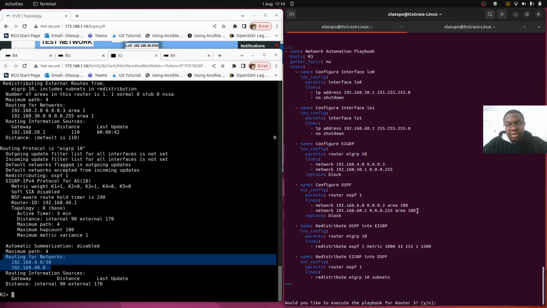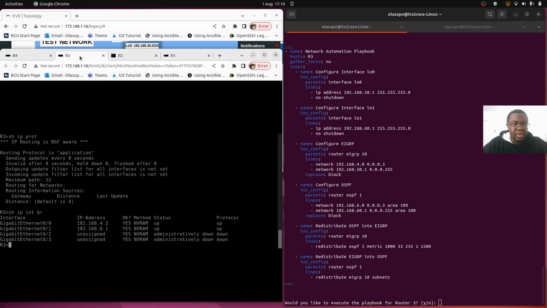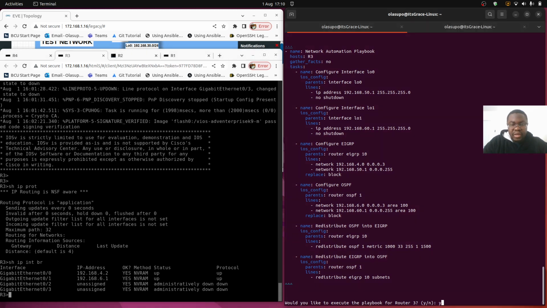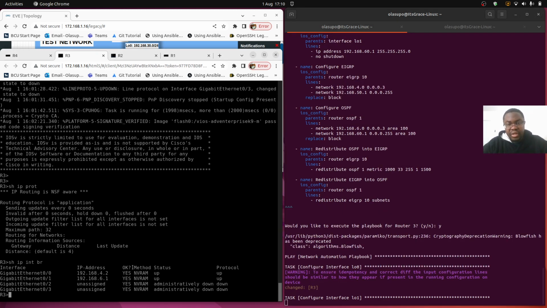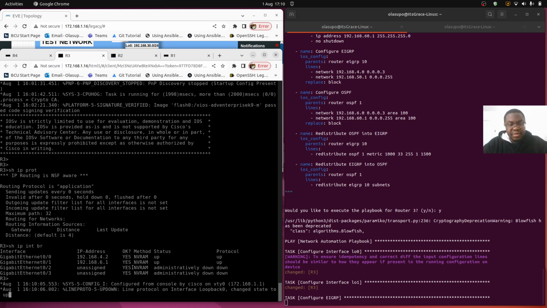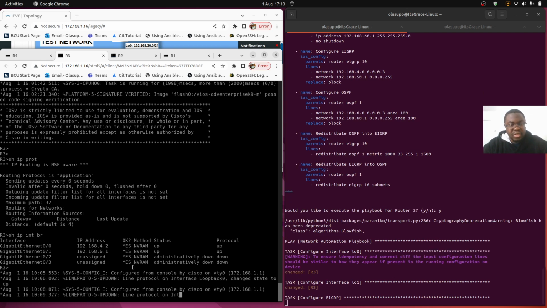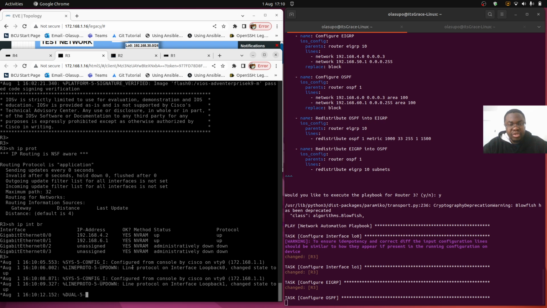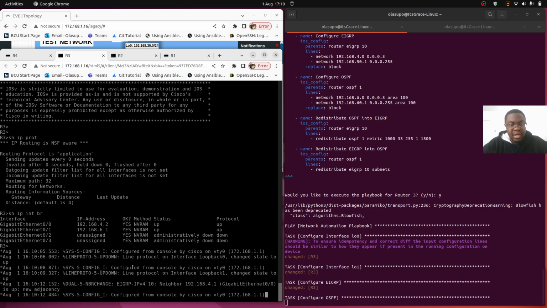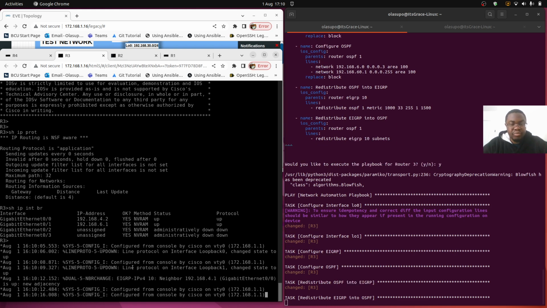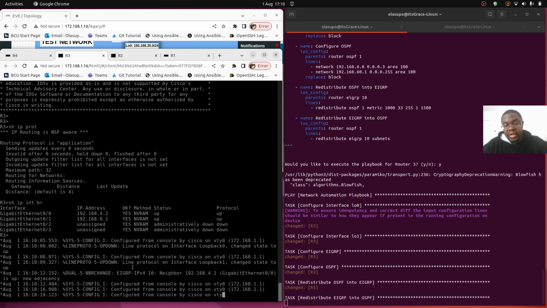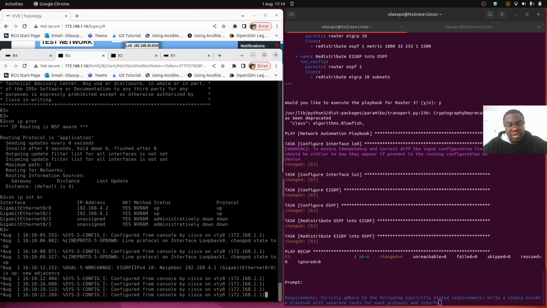So the router 3 playbook is out. We'll just go ahead and execute that by pressing Y. It logs into router 3, configures the loopback interfaces, then configures EIGRP, after which it configures OSPF, and then it redistributes OSPF networks into the EIGRP protocol, and EIGRP networks are also redistributed into OSPF.